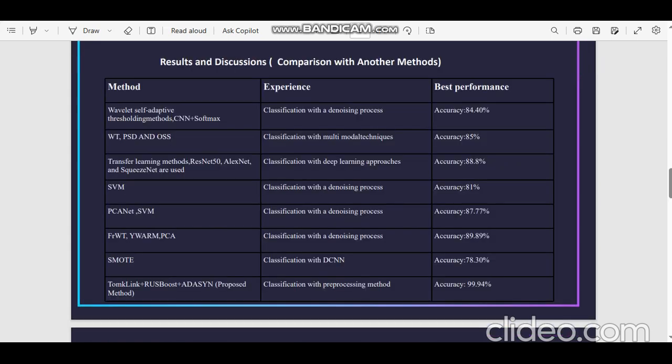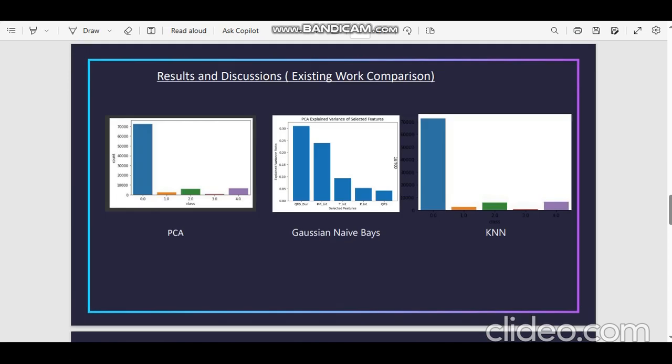Here I am showing the comparison study of my method with other existing methods. In this slide, I have to show the differences between my proposed method and existing work. And here you can see that the bar graph displays the number of instances or samples in each class after applying the existing algorithm.